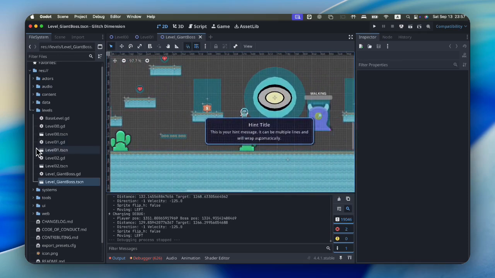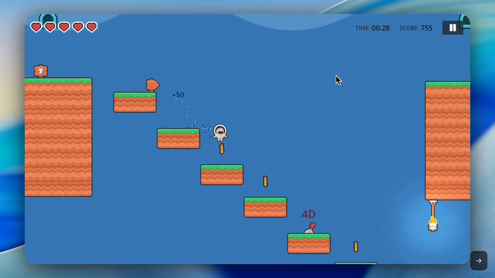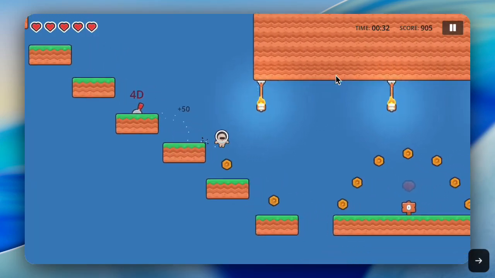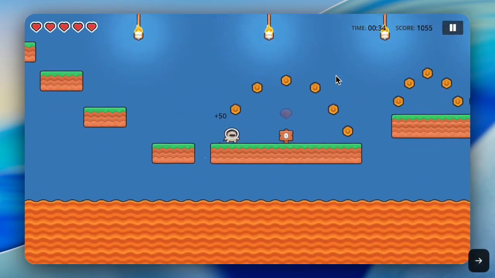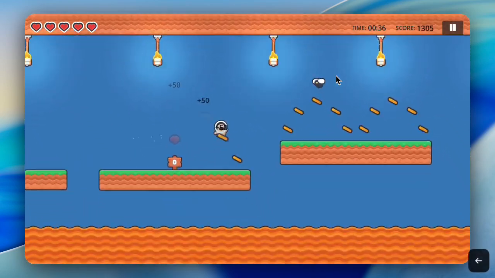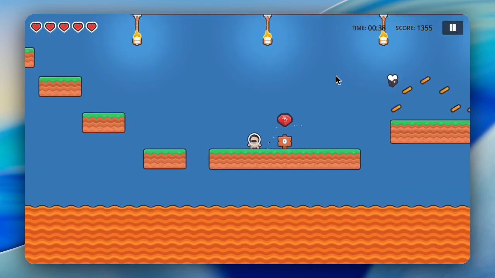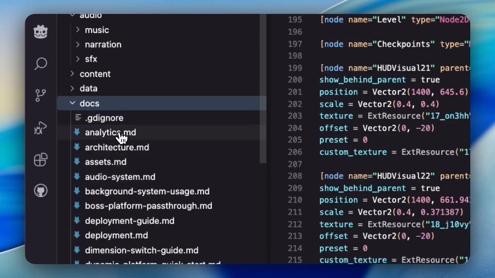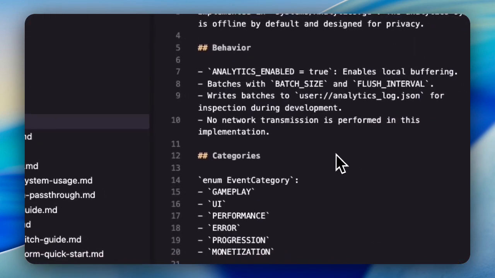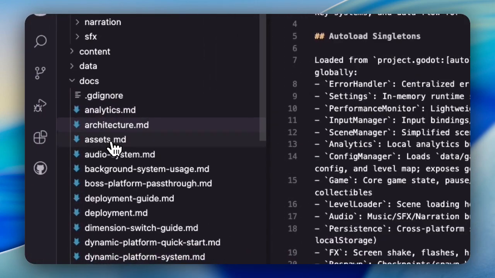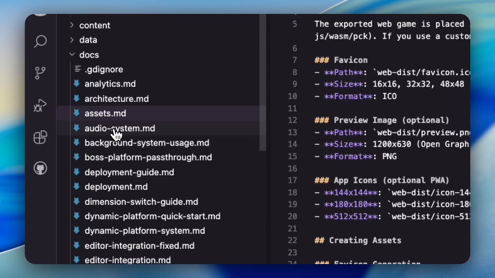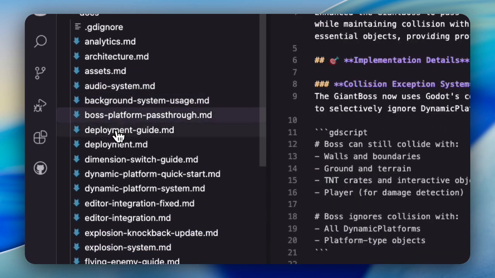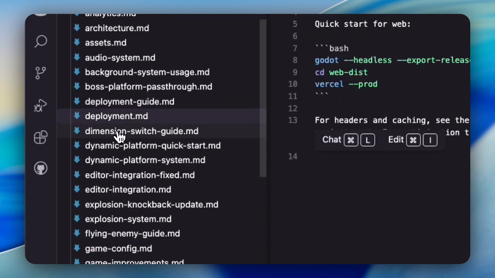Kiro became more than just a code editor and debugger for Godot. It felt like a collaborator. It helped me build a professional level game, even though it was my first time using Godot and GDScript. I also reshaped and cleaned up the documents I built with Kiro, then added extra docs on top. That gave the LLM more context about the project standards and created a solid reference for future developers.